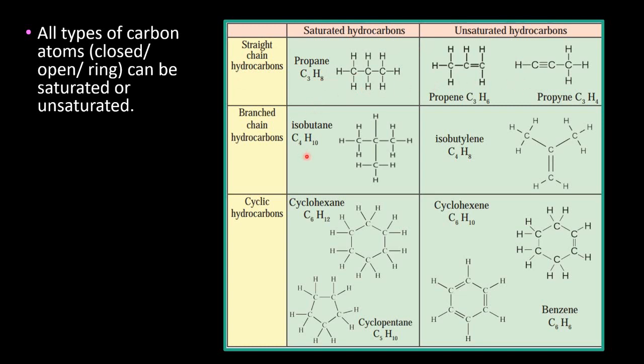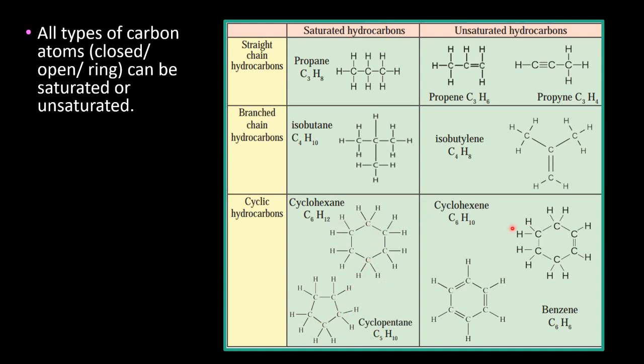The second example is isobutane. It is an isomer of normal butane. So you can see the branched structure with only single bonding between all the carbon atoms, and it is unsaturated in the name of isobutylene, with a double bond between the carbon atoms. Next, in cyclic hydrocarbons, the known example we have seen is cyclohexane, that is 6 carbon atoms and 12 hydrogen atoms with single bonds between the carbon atoms. And one more example, cyclopentane, meaning 5 carbon and 10 hydrogen atoms with the same ring structure. As you can see, these two are saturated hydrocarbons.